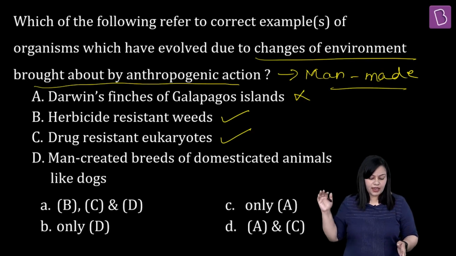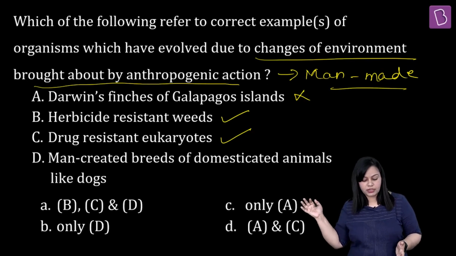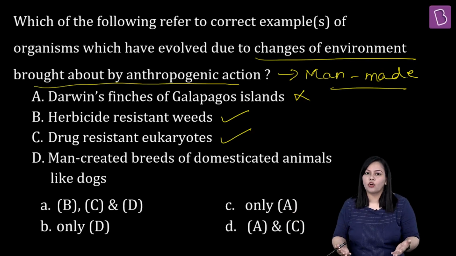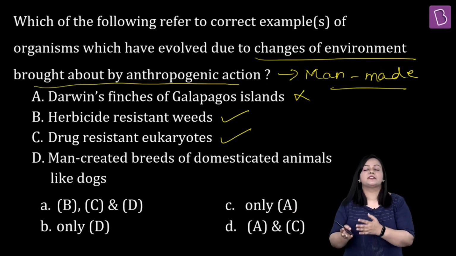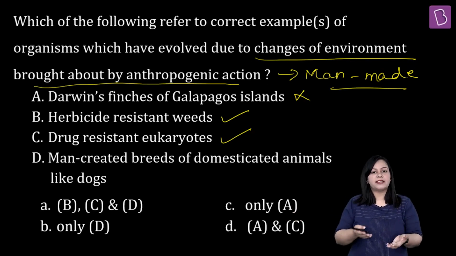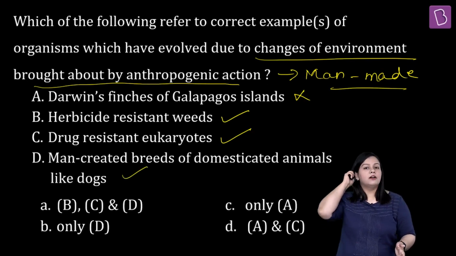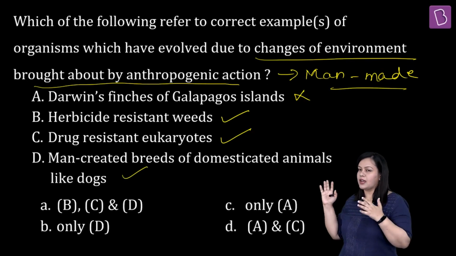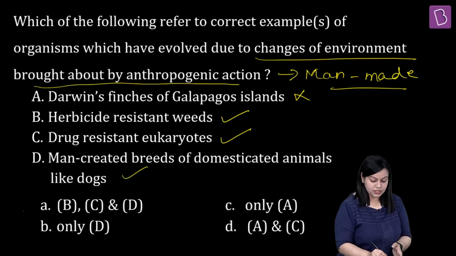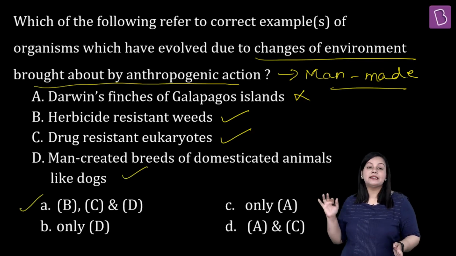Then we have another option here which says man-created breeds of domesticated animals, like for example dogs. We use them as pets. There are so many other examples of domesticated animals like sheep, etc. So yes, this is completely man-made. So if you look at the correct answer for all these options, it's going to be option A, which means B, C, D are correct.